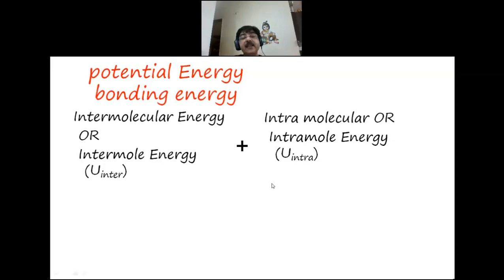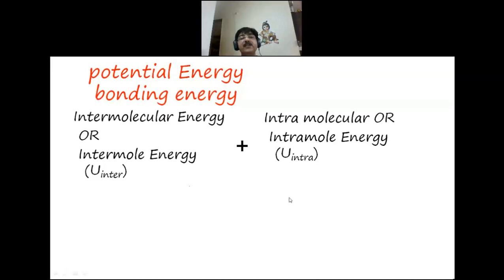Intramolecular means within. Now you have one water molecule, but this water molecule is made up of constituent atoms like oxygen and hydrogen. So the amount of energy required to separate constituents of a molecule from each other will be called intramolecular energy. So intermolecular and intramolecular are bonding energies and they are forms of potential energy.